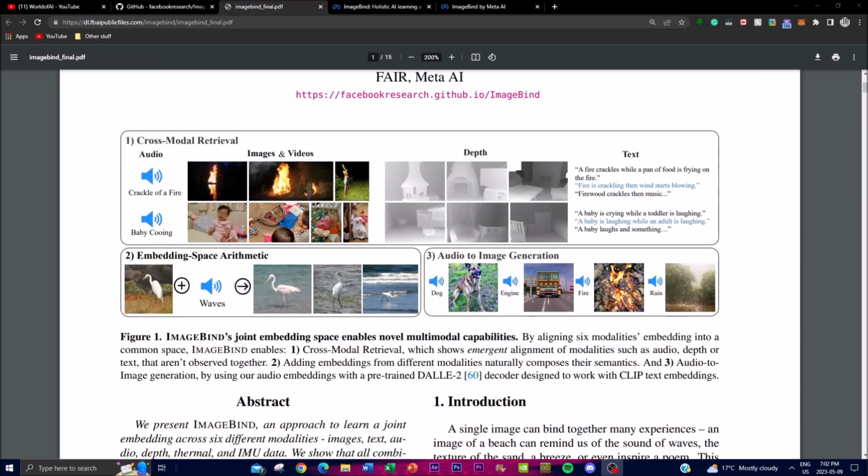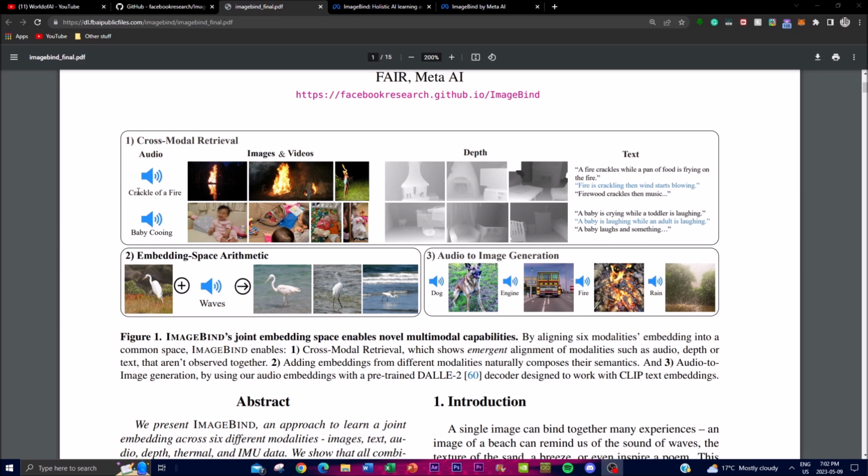And I definitely see that with this push, we're going to see a lot of different innovative technologies being released through this. So in this figure, we can see that ImageBind demonstrates the capabilities that arise from aligning 6 modalities' embeddings into a common space. The first one we can see is its cross-modal retrieval, and basically the alignment of modalities such as audio, depth, or text that were not observed together shows emergent alignment in the common space. This means that it's possible to retrieve content from different modalities that are relatable to the same concept or object.